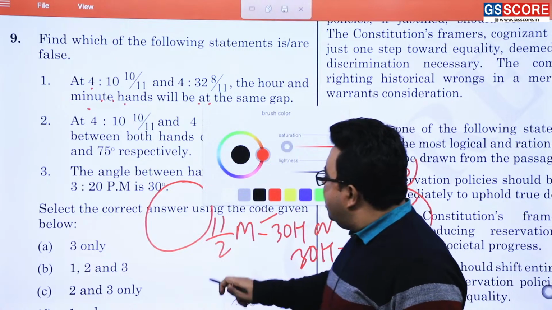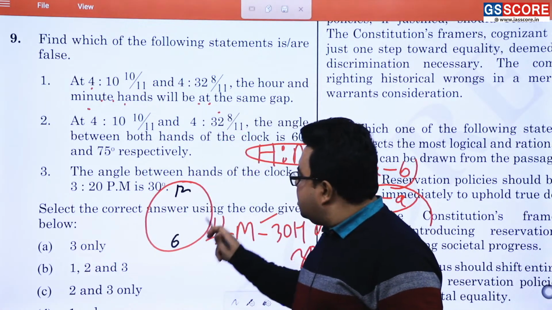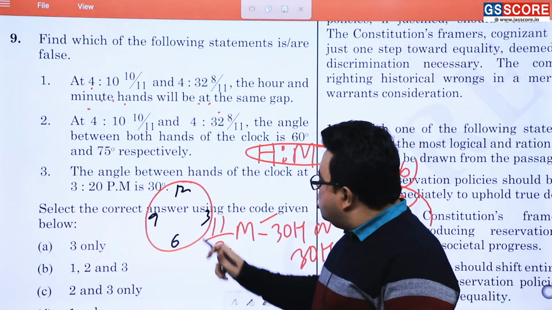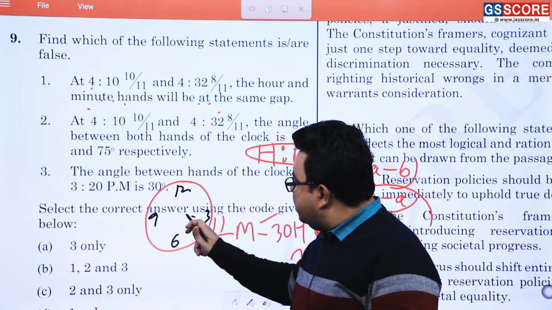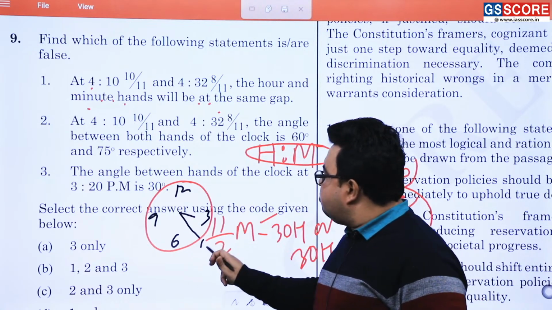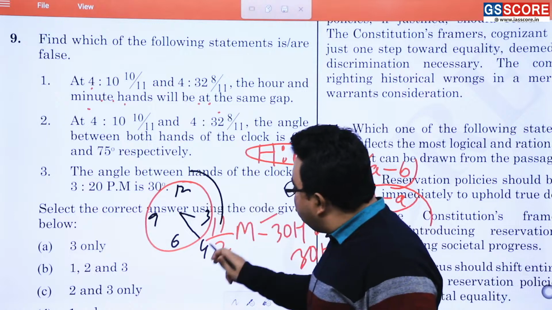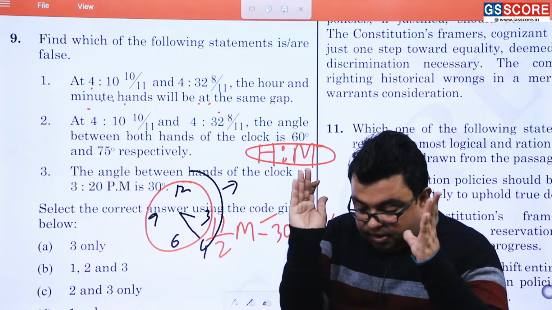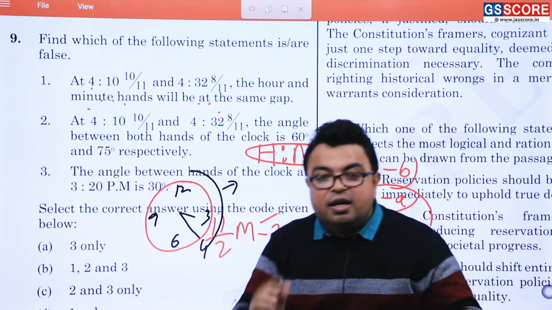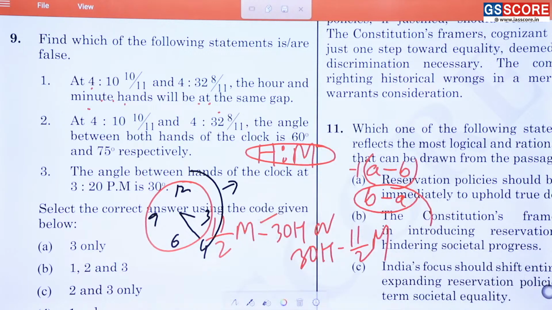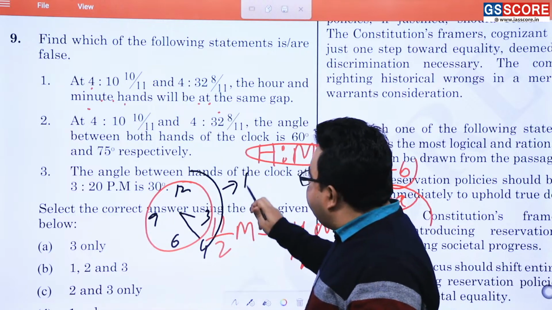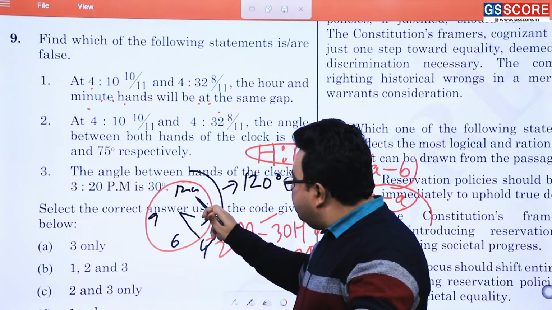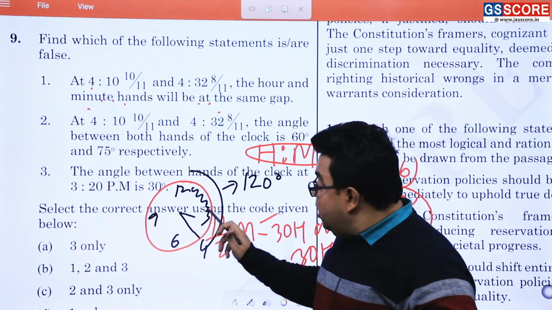Just see here. Suppose it is 12, it is 6, it is 3, and it is 9. Am I correct? At 3:20 it is asking. So 3:20 it is what? This is this. Am I correct or not? So here is 4, then 20 is there. So from here to here, the angle is what? 1, 2, 3, 4. This is equal to what? Every hour is giving a what? 30 degree angle ka gap. Am I correct or not? So it is giving you 120 degree ka gap. Am I correct or not? And here it will be 90. It will be 90. But 3:20 ho raha hai.